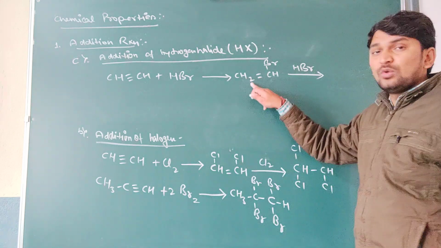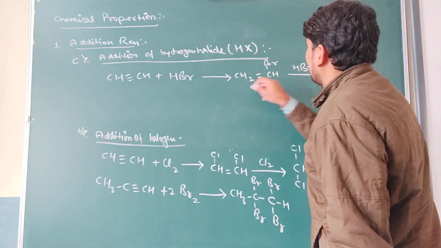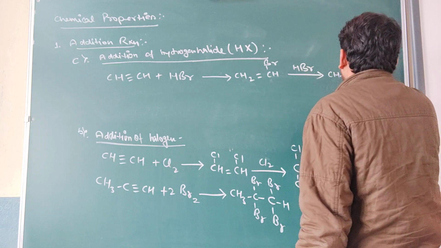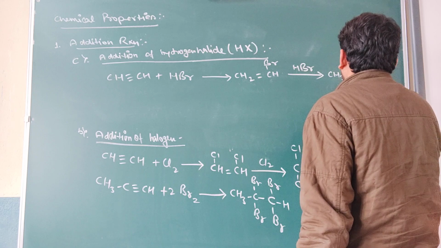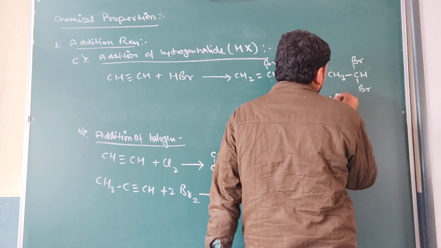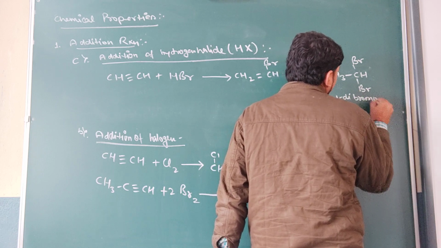So it has 2 hydrogens, and the other has 1 hydrogen. So this hydrogen will be added on this carbon, and then it will form CH3CHBr2. Its name is 1,1-dibromoethane.